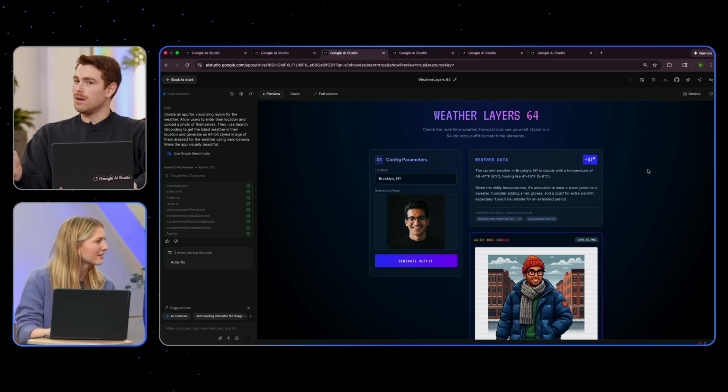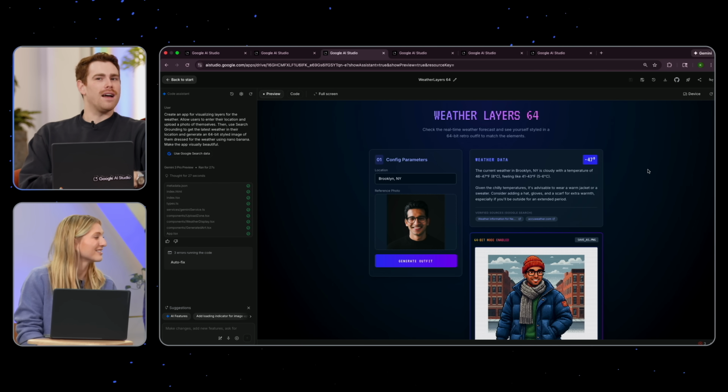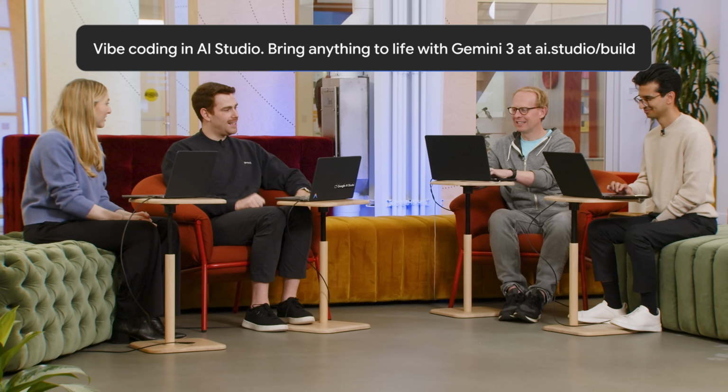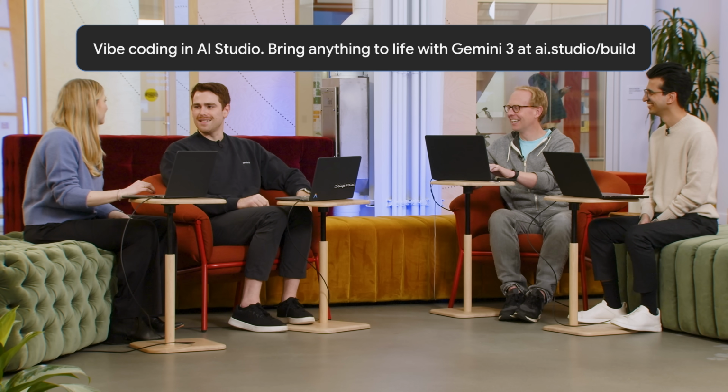The live API one was a feature request from Tulsee, who pinged me. She was like, I want to build stuff with the live API, and I don't have a ton of time to spin up a server and do a bunch of other stuff. And we were like, okay, we have to add this in AI Studio so that Tulsee and everyone else can one-click vibe code apps using the live API. So be able to use it for a choreography app. It'll give live feedback on the choreo. The moral of the story is, keep sending feature requests, and then great things happen.